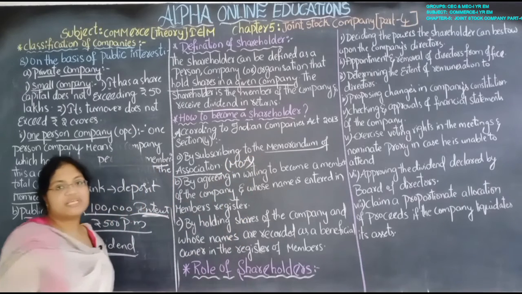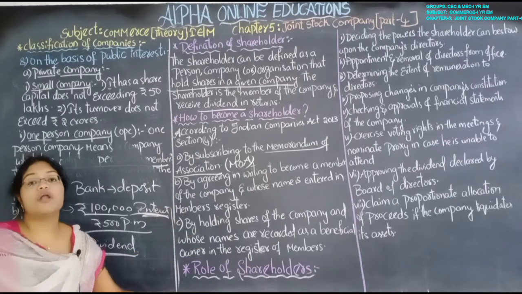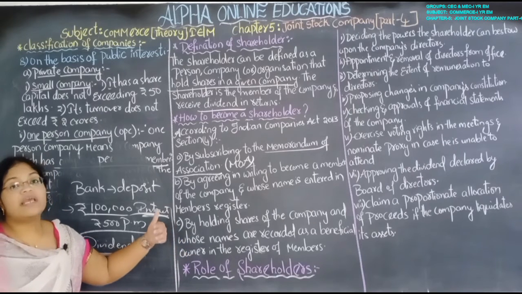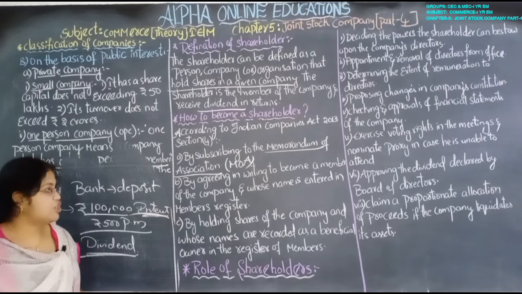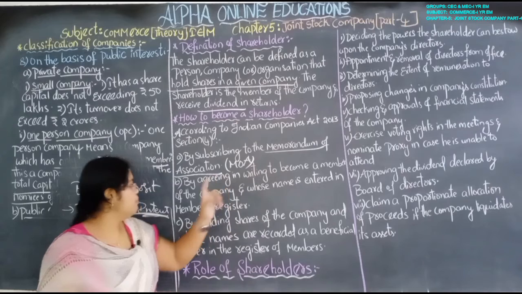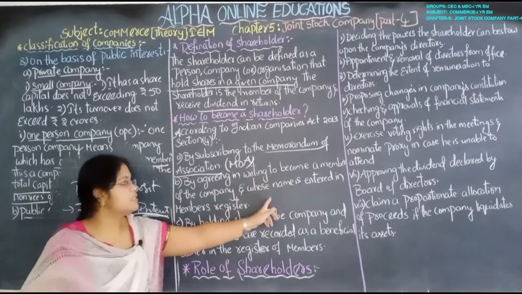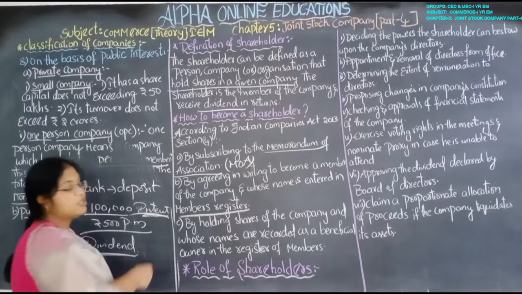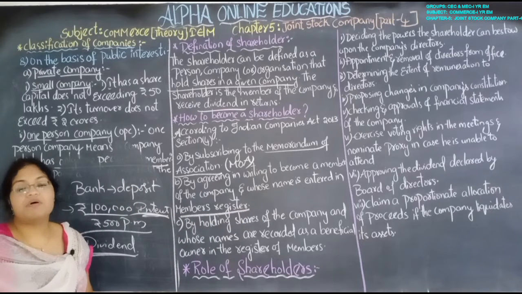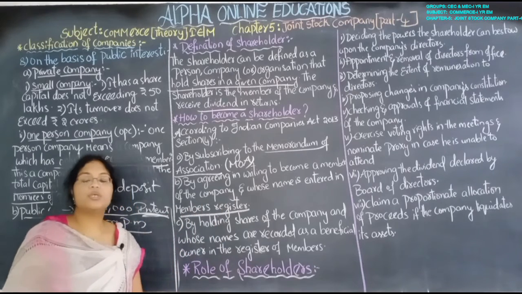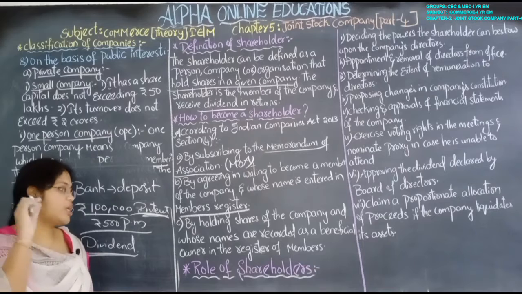It is also abbreviated as MOA, Memorandum of Association. Subscribing to the Memorandum of Association means enrolling in it, or agreeing in writing to become a member of the company, and whose name is entered in the register of members. When the members are registering in the company, at that time the name of the member is registered. By that also you can become a shareholder.